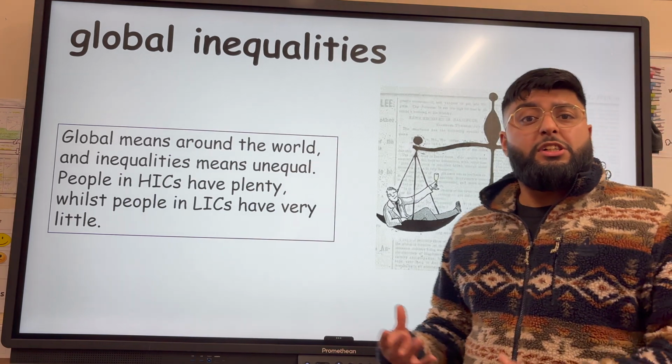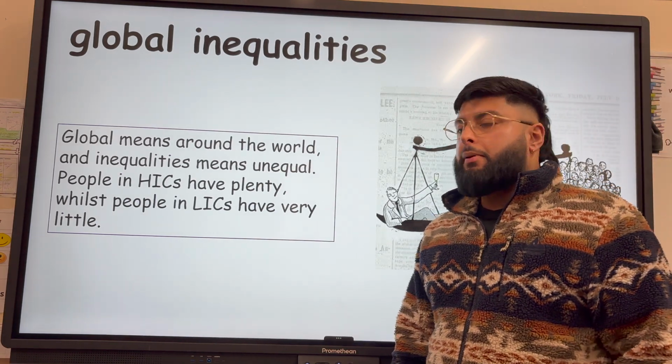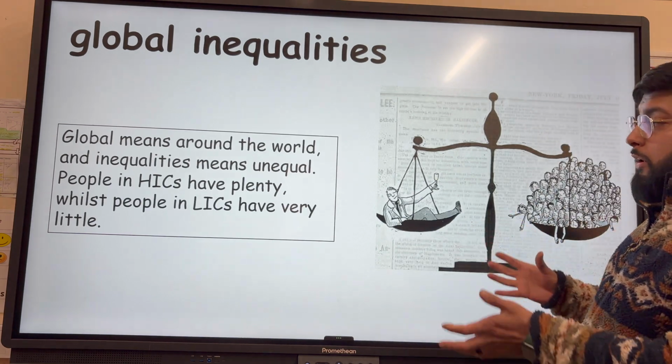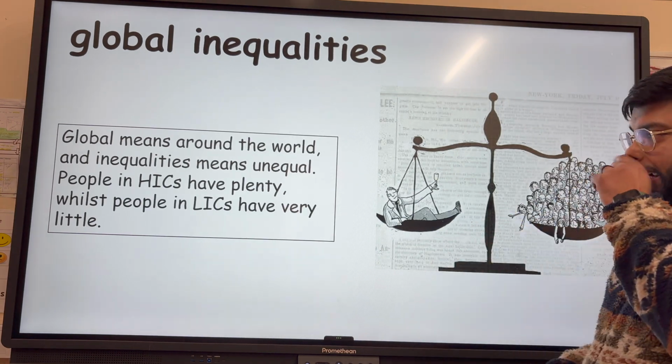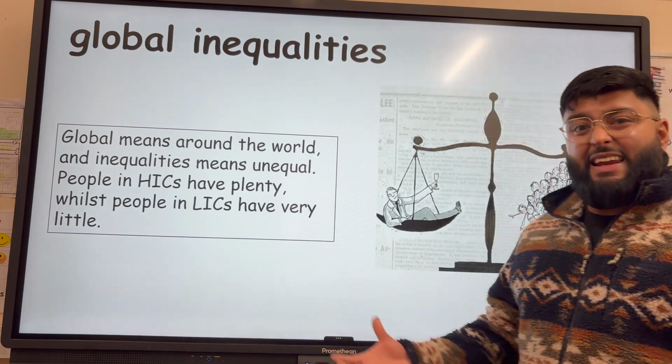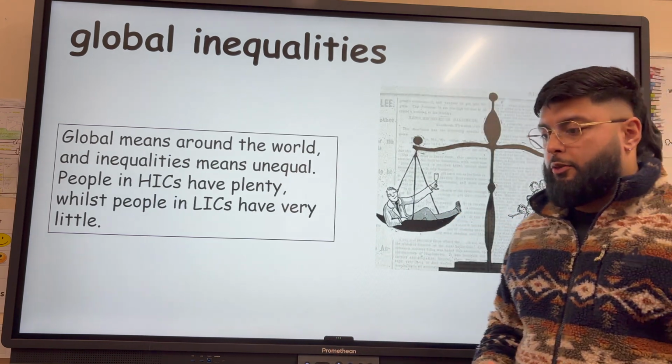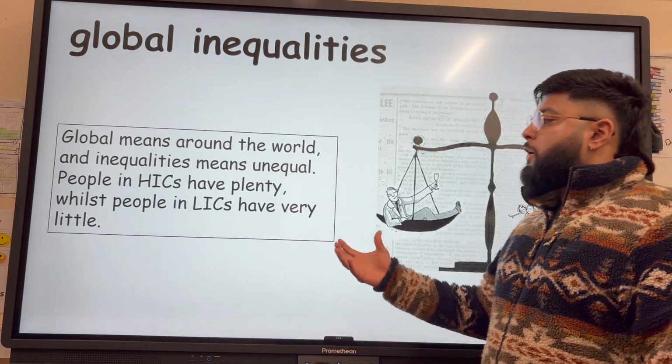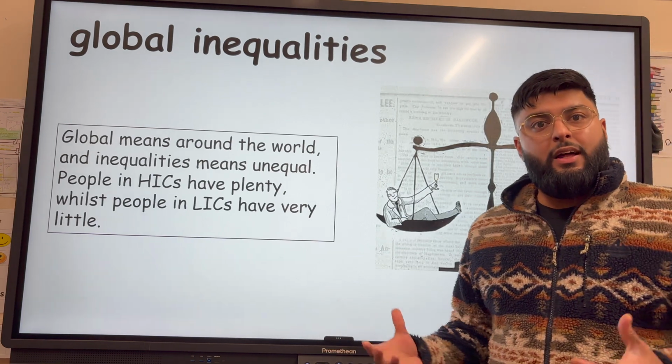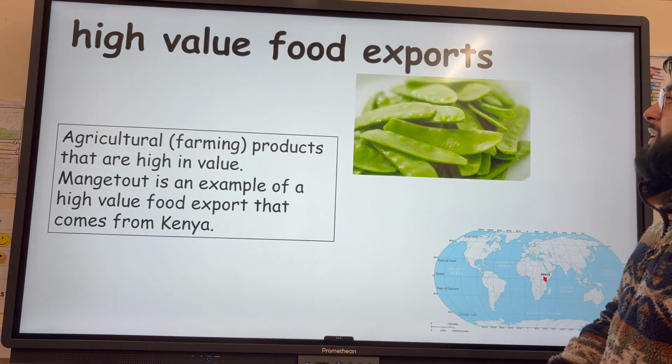Global inequalities, we're essentially talking about the development gap, and inequalities generally means unequal. So thinking about how people in HICs have plenty or surplus of things like food, water and energy, whereas people in LICs tend to have less. There is what we call scarcity.